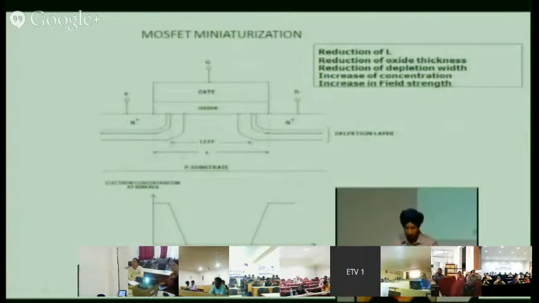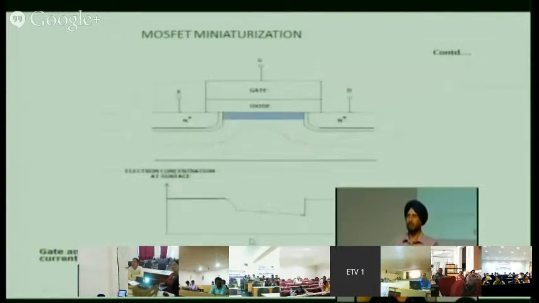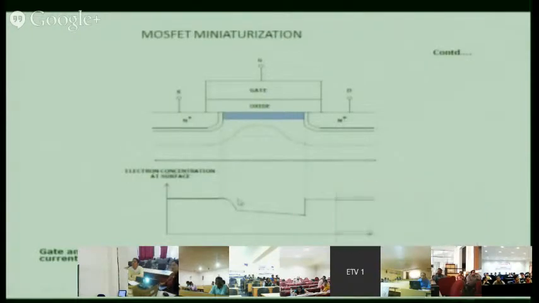So this is the electron concentration. As you can see here, there is a concentration here, and there is no electron concentration here. And when you apply a voltage, you can see how this energy band diagram will change. To understand the MOSFET, one easy concept is the use of an energy band diagram, and then of course the equation.